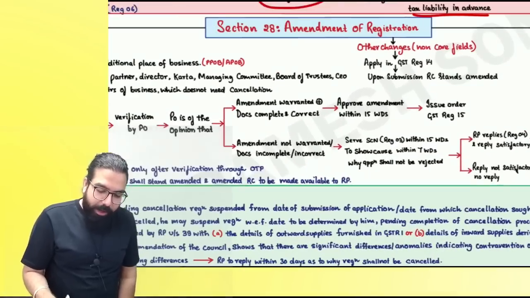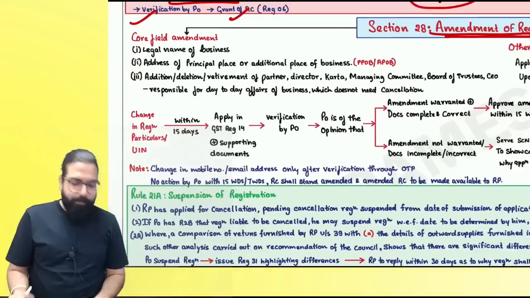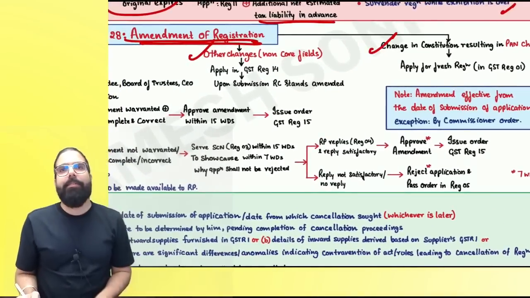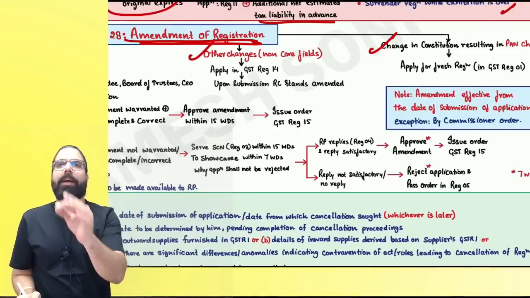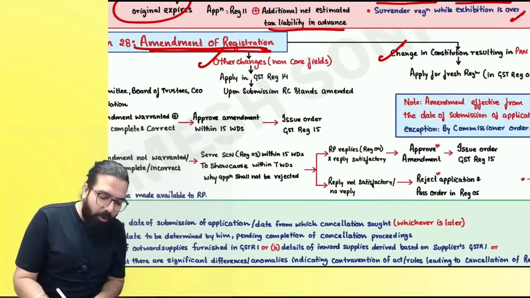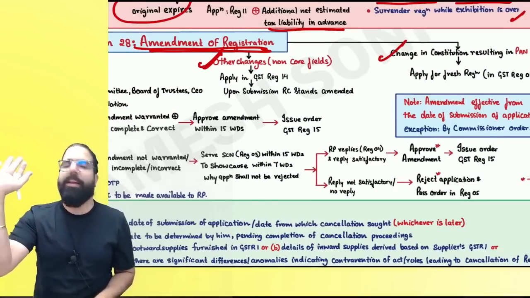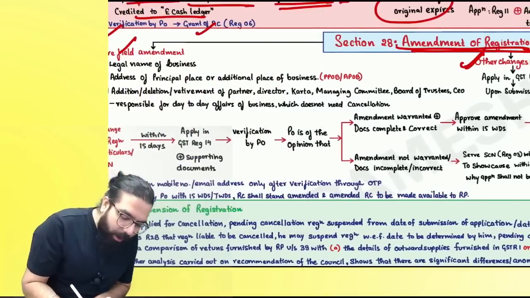That's it. Now, amendment in registration. Everyone remember one thing. Amendment can be of two types: one is core field amendment, one is non-core field amendment, and one is PAN change. If you have gone ahead and transferred your business, PAN has changed, then please apply for fresh registration. Sir, non-core field, just go online, file GST REG 14 and your registration will get amended. Are we clear, everyone?